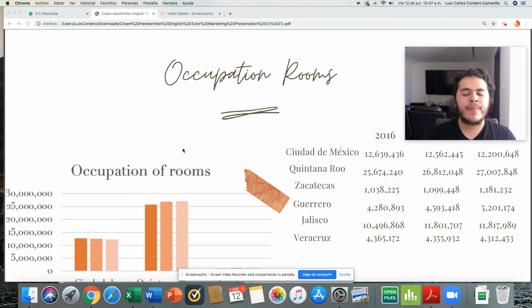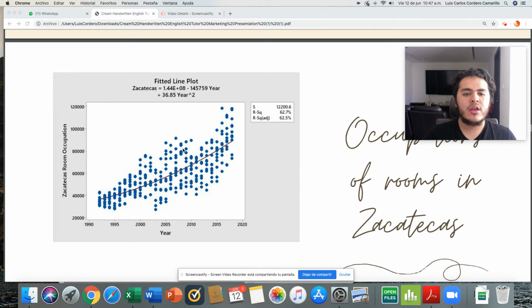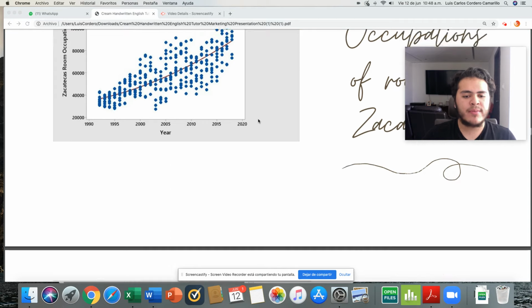Here we have the numbers per state of occupation rooms in 2016, 2017, and 2018. Now it's time for the forecast. Here, as you can see, we have a graph. It says here that R square is 62.7. It means that they have a 62% of growing as they grew in the past.